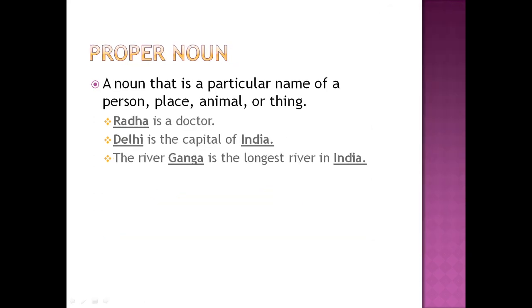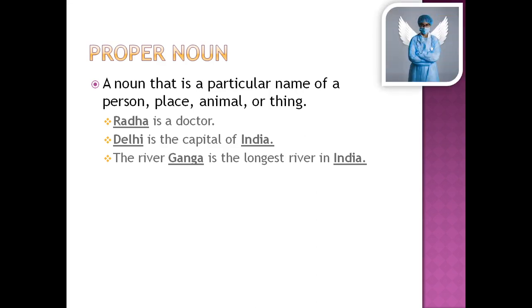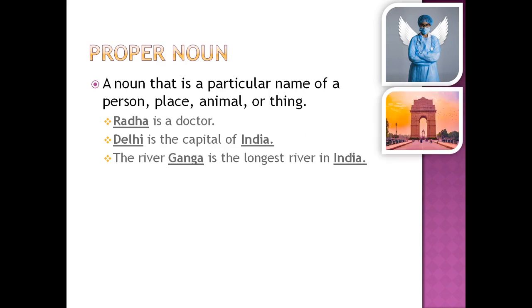Let us see what is a proper noun. Proper noun is a specific name of a person, place, animal, or thing. Proper nouns are specific, not general. Let us see some of them in few sentences. Radha is a doctor. Here, Radha is a proper noun as it is specific name of a person. Delhi is the capital of India. Here, Delhi is a specific name of a place and India is name of a specific country.